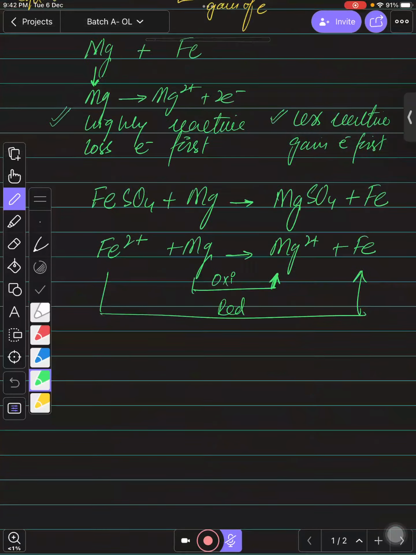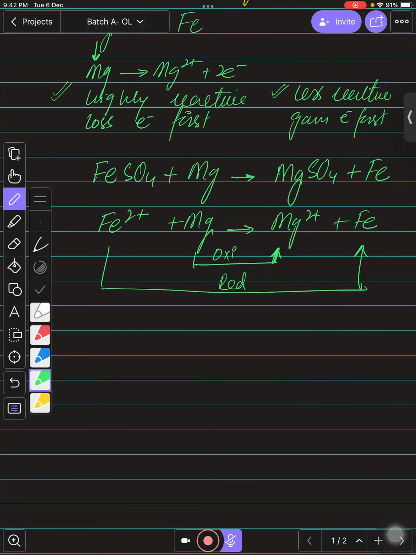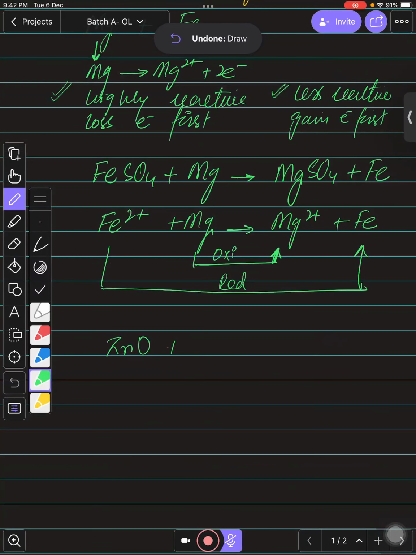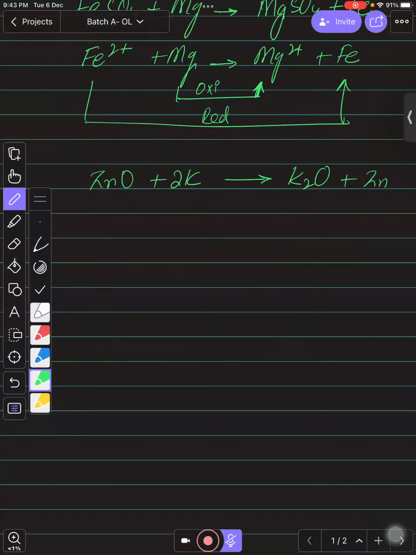One more time, if you talk about the reaction, suppose we have zinc oxide and we are adding potassium over there. So what happened, bacho? We need to understand that potassium forms potassium oxide and zinc will be separated like this. And for the balancing, you can write 2 over here, and now the equation is balanced, right? Highly reactive can displace the less reactive from its salt. Is that clear, every one of you? Yes, sir. जी बेटे, कुछ पूछ रहा है कोई?